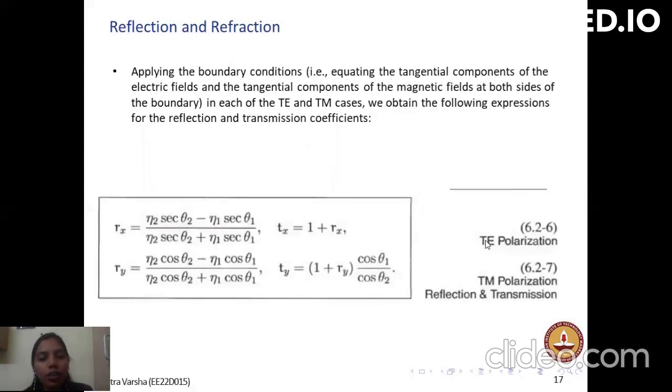Applying the boundary conditions, we can see the reflection and transmission for the TE polarization. We can derive these equations.